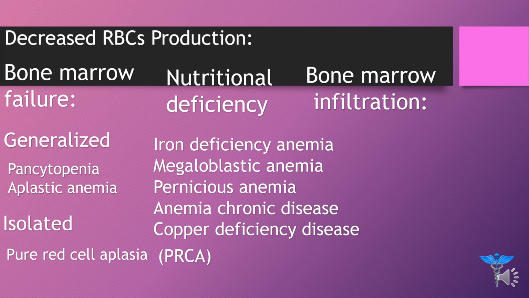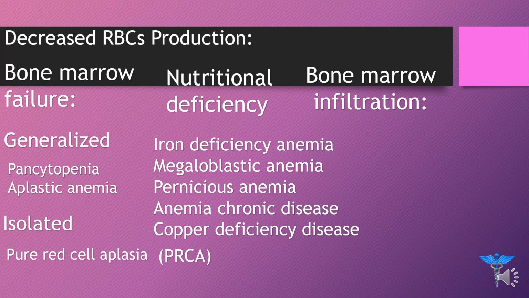In iron deficiency anemia, the iron is deficient and it will lead to anemia. Megaloblastic anemia may be because of deficiency in vitamin B12. And pernicious anemia: basically vitamin B12 is taken in the diet, but due to absence of intrinsic factor, which is responsible for absorbing vitamin B12, anemia arises, and that anemia is called pernicious anemia.